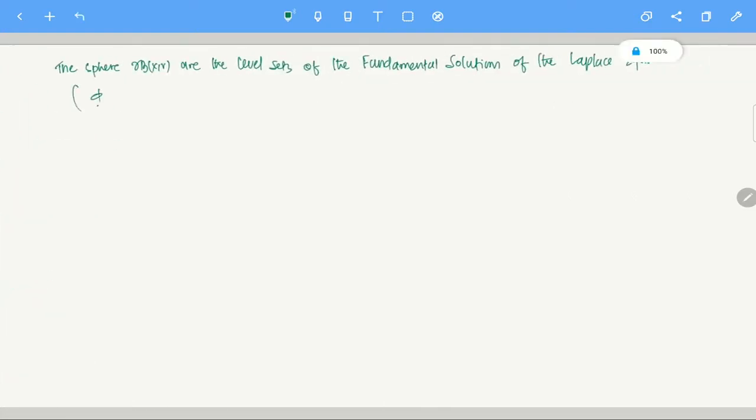I am saying that if you have a fundamental solution, fix an x and look at phi of x minus y.